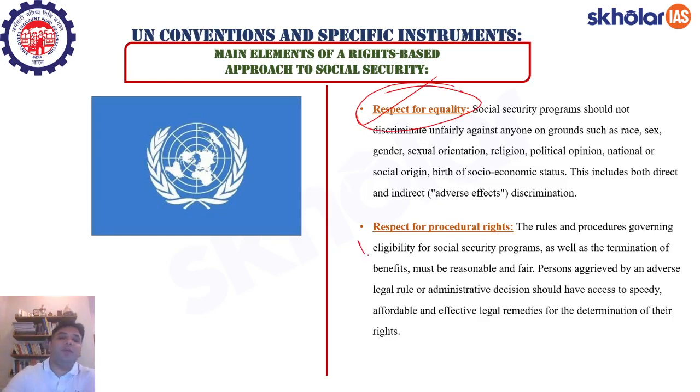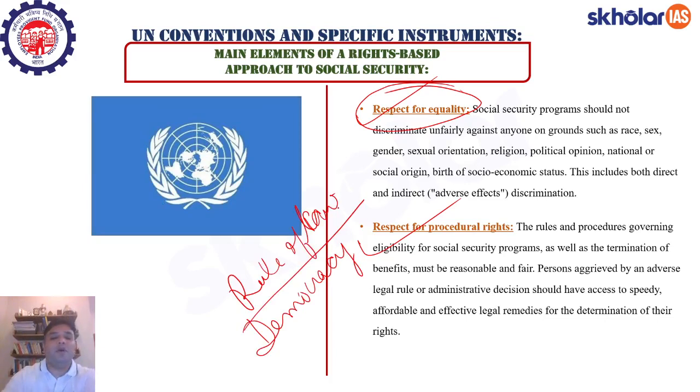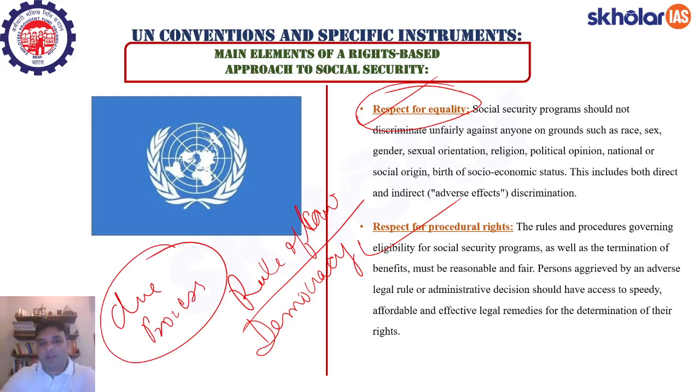There has to be respect for procedural rights, because democracy is all about procedures. Democracy is all about rule of law, or what you can say, due process of law. So the due process of law or the due process of the procedure should be followed, right? Only then one can say that the social security measures have been implemented in a timely, fair, and an equitable manner.